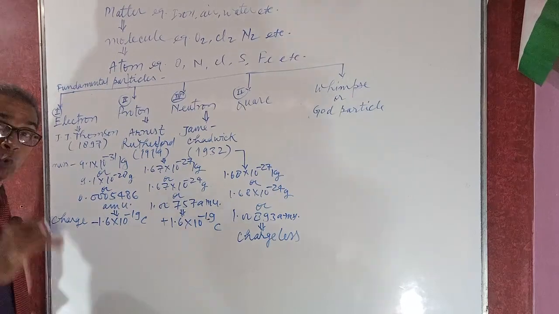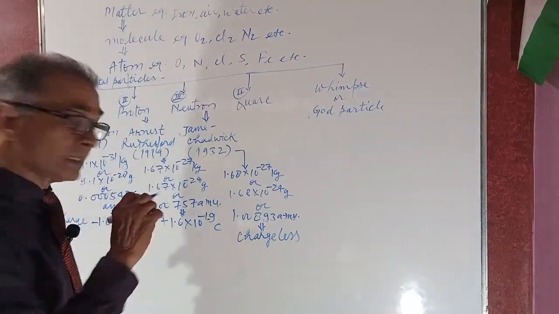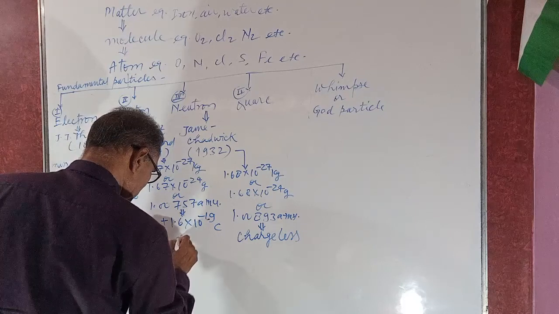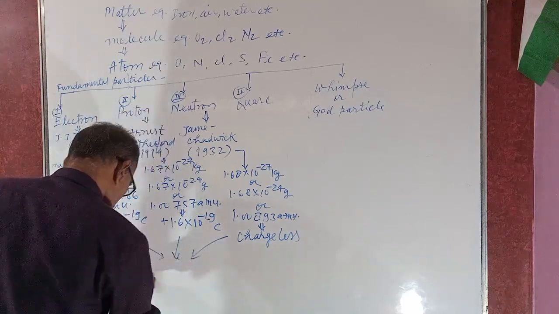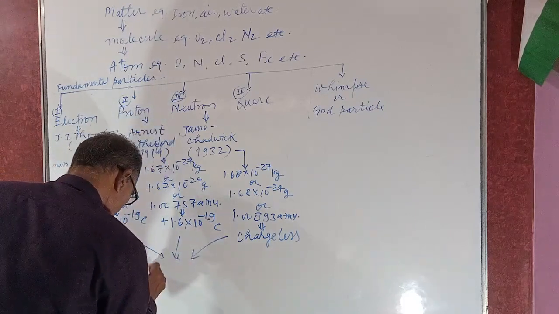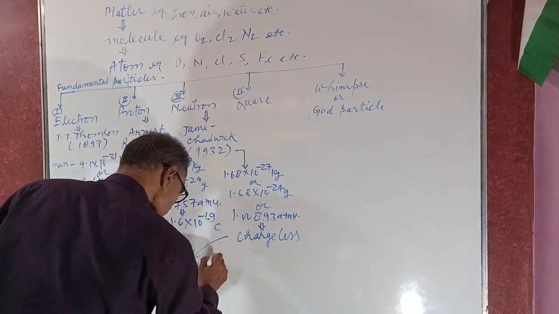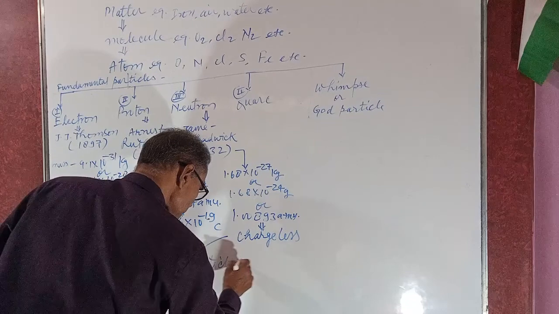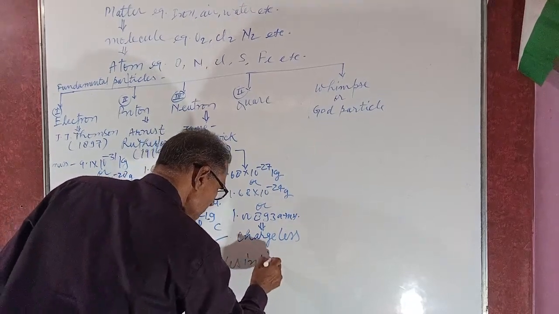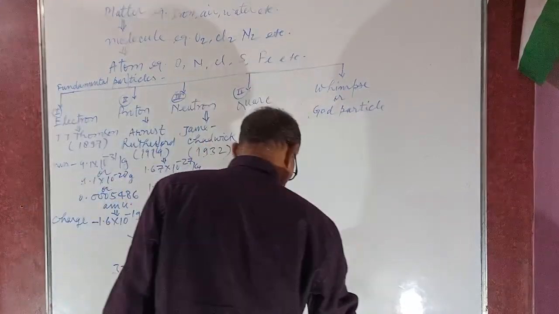But there are 32 other particles which are also present in the atom. These 32 unstable particles are inside the nucleus of an atom.